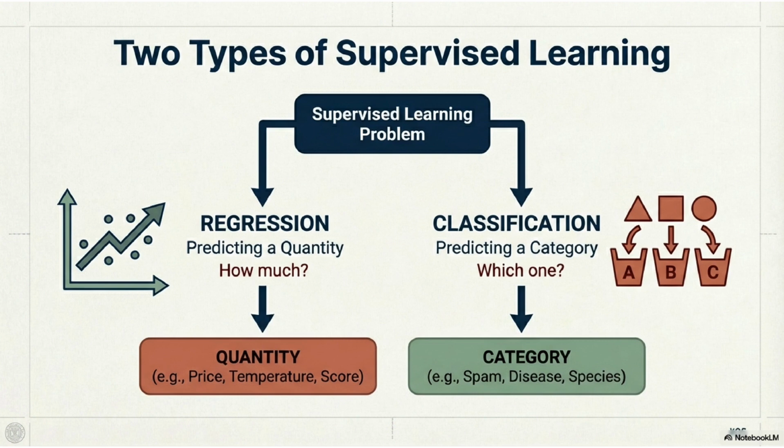Two types of supervised learning. There are two major types: regression and classification. Regression predicts quantities, classification predicts categories.